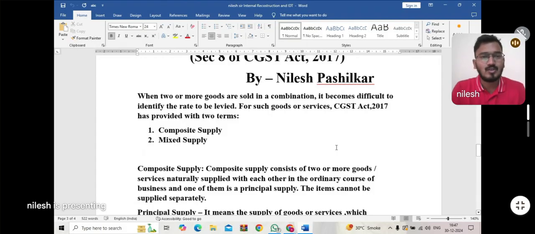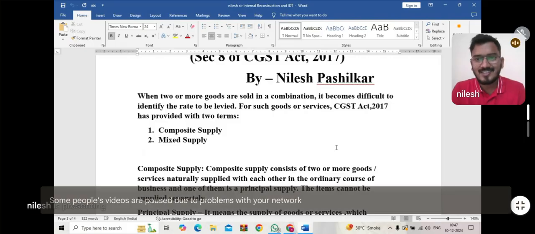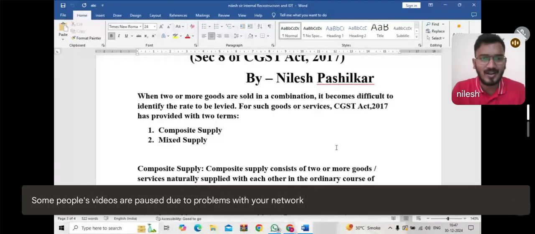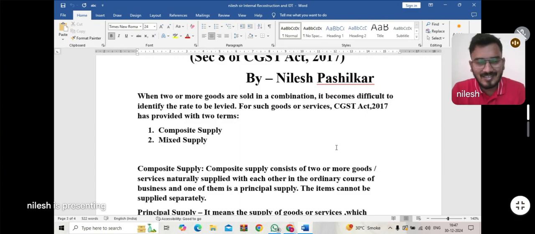Actually, when two or more goods are sold in combination, it becomes difficult to identify the rate to be levied. For such goods or services, the CGST Act 2017 has provided two terms. Whenever there is a supply of a combination of goods or services, it is very difficult to apply the rate of tax. So the CGST Act has given two concepts: concept number one is composite supply and concept number two is mixed supply.